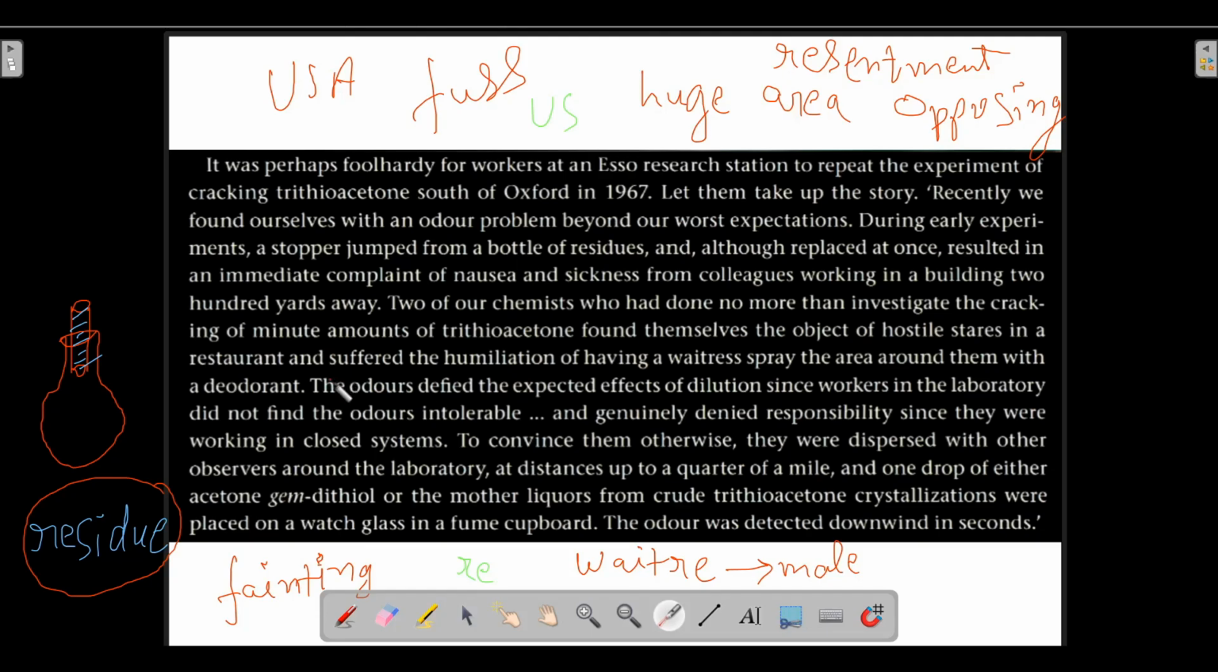Because the laboratory where the experiment was being done was well ventilated. The laboratory where the experiment was being done, it was well ventilated.